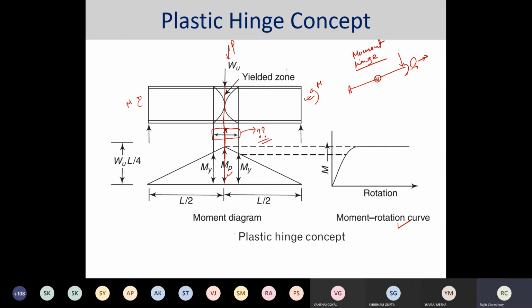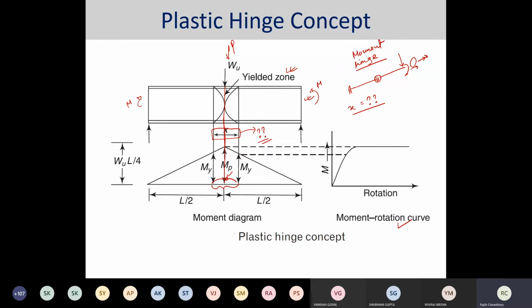For example, for this particular case, what could this x be? X means the region where one particular side starts yielding and reaches MP, or the plastic moment, and again from the other portion it starts yielding and reaches the yield point.